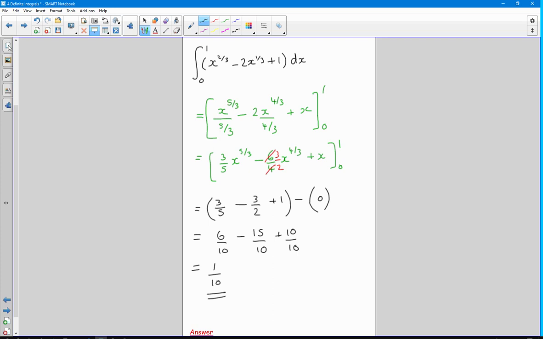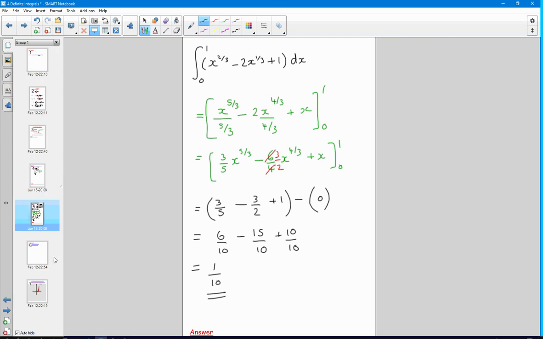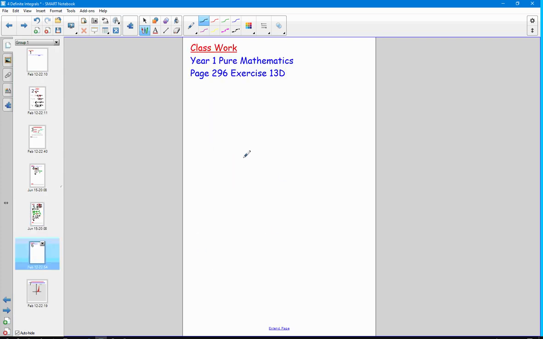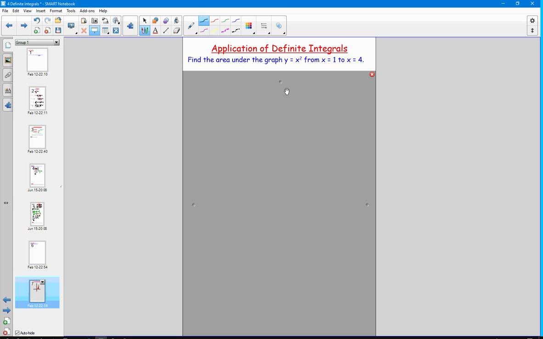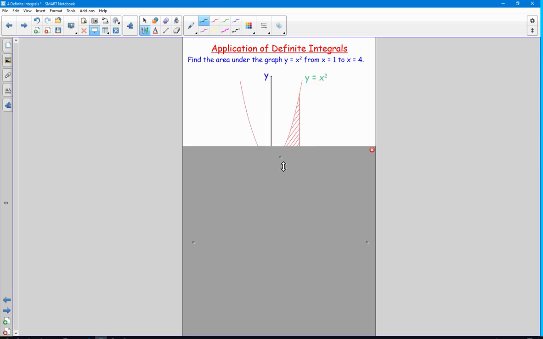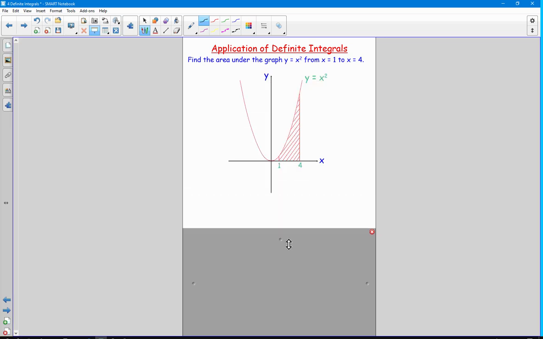So we're now, I think, in a position to have a look at exercise 13D on page 296, and when you've done that you might want to have a look at an application. So an application of integrating our definite integrals is to find the area between a graph and the x-axis, so between a curve and the x-axis.